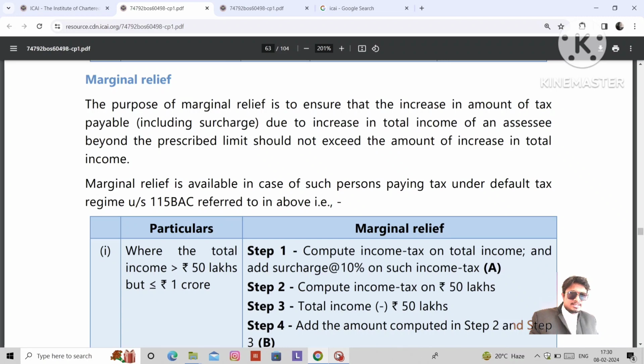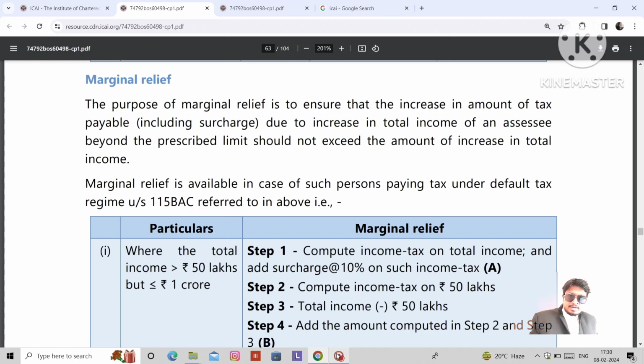This is lecture 6, I think. In this lecture, we will discuss a beautiful concept called marginal relief. Before going through that concept, we first need to know about a concept called surcharge. If your income is below 50 lakhs, you don't need to pay surcharge. You only need to pay income tax plus education cess. If your income exceeds 50 lakhs, then you need to pay tax on tax, called surcharge.